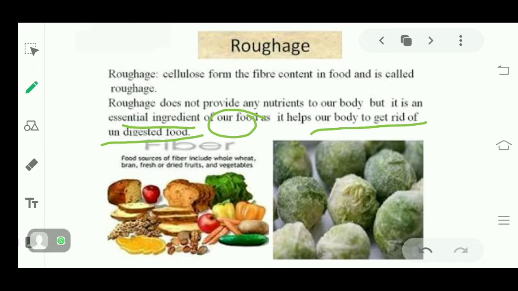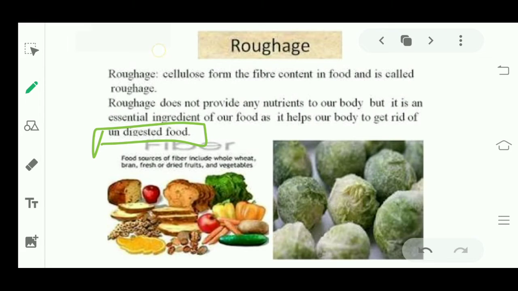There is some problem in our stomach, so some undigested food remains. Roughage helps in digesting that undigested food.